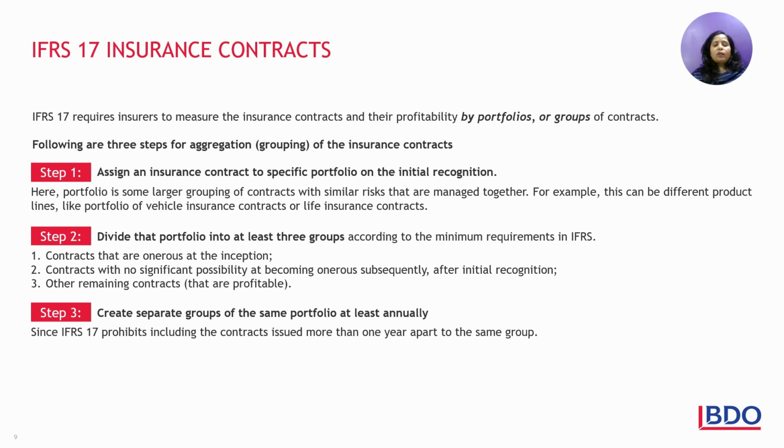Number one, contracts that are onerous at inception itself. Number two, contracts with no significant possibility of becoming onerous subsequently after initial recognition. And number three, other remaining contracts, which you can call profitable contracts. Also, we have to evaluate on an annual basis, because it prohibits regrouping if you have already issued something and it is more than 1 year old, unless you evaluate. So there has to be a strong basis on which you will evaluate and group them again.